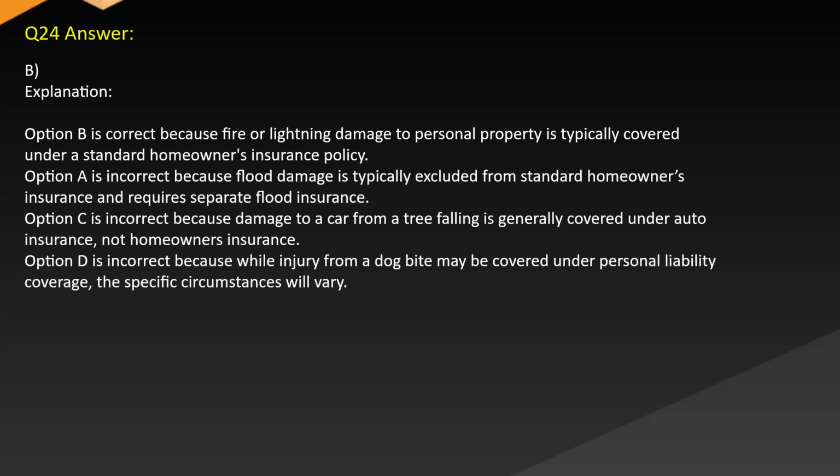Answer. B. Explanation. Option B is correct because fire or lightning damage to personal property is typically covered under a standard homeowners insurance policy. Option A is incorrect because flood damage is typically excluded from standard homeowners insurance and requires separate flood insurance. Option C is incorrect because damage to a car from a tree falling is generally covered under auto insurance, not homeowners insurance.